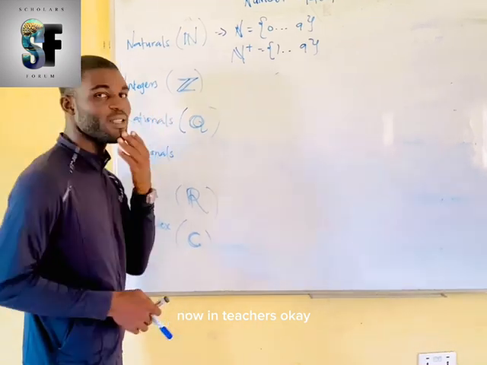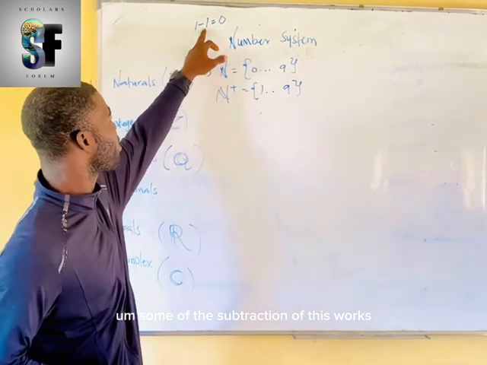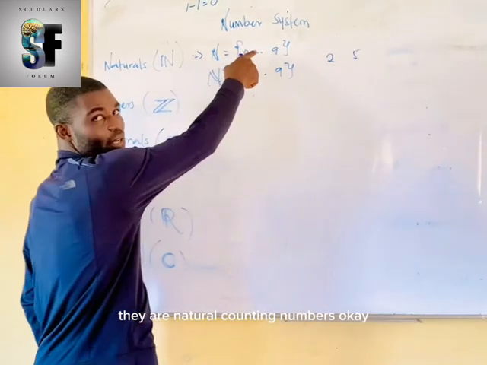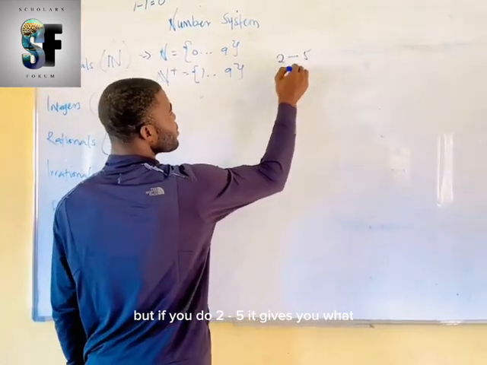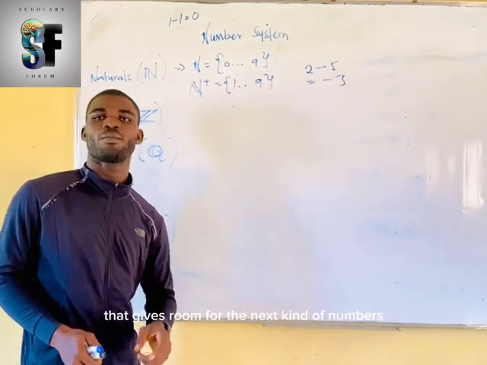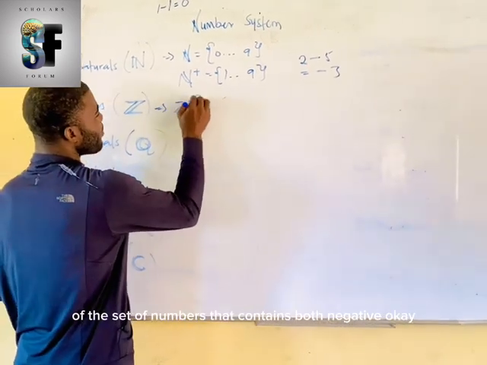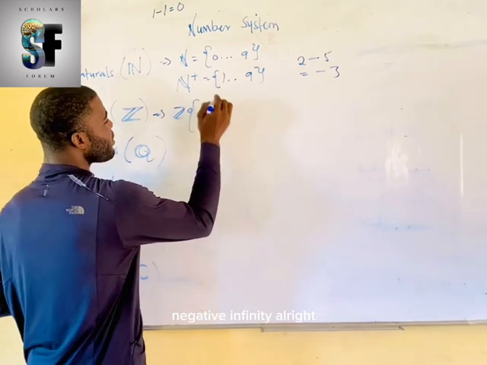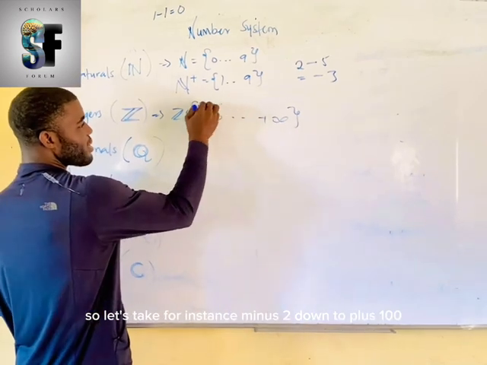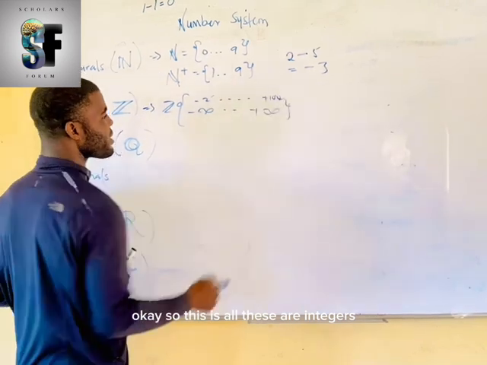Now, integers, okay. Now, the subtractions of these numbers sometimes might give us negative numbers. Take for instance, you have 2 and you have 5. They are natural counting numbers, okay? But if you do 2 minus 5, it will give you what? A minus 3, okay? Now, can you observe that minus 3 is not in the natural counting numbers? That gives room for the next kind of numbers that we call the integers. The integer is any set of numbers that contains both negative infinity, okay, down to positive infinity, okay. So let's take, for instance, minus 2 down to plus 100, okay. So all these are integers.